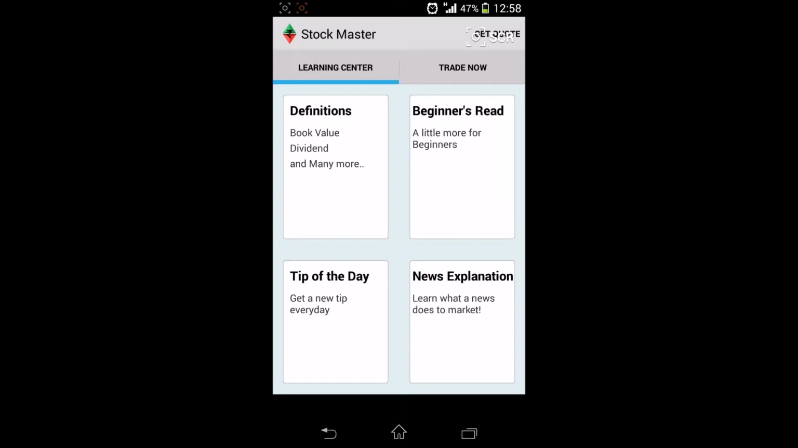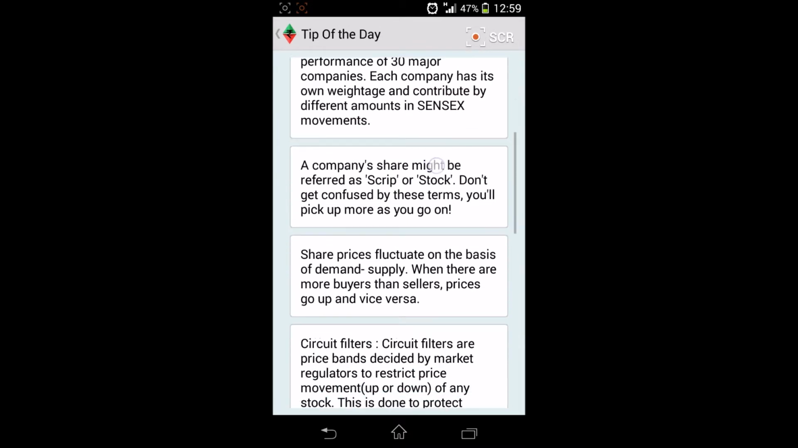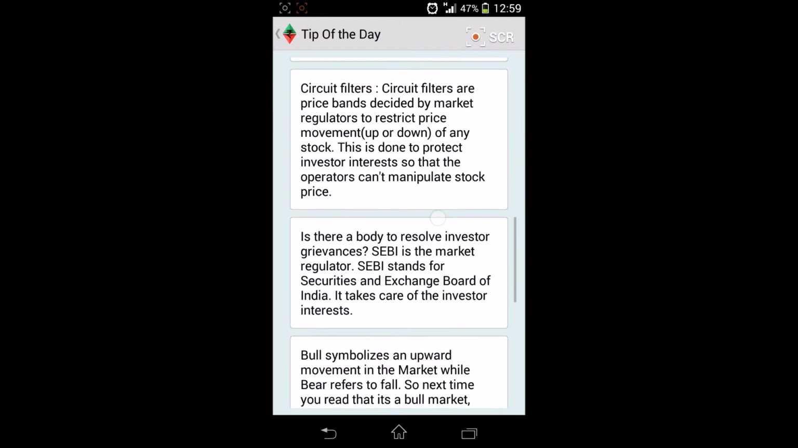Then in the next section we have Tip of the Day. The best part of our app is the user gets tips every day. Every day one new tip. Whether or not he opens the app, he gets notified about the tip, and all the tips till date get listed under this section. Since we have been testing our app for long, we have so many tips listed down here.